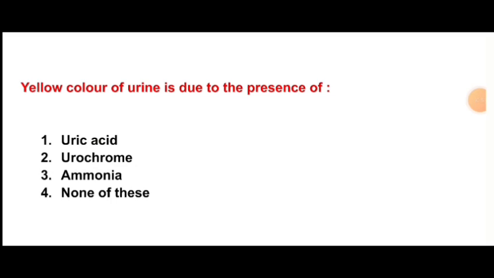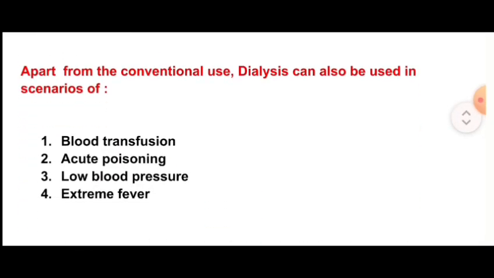Next question is, apart from the conventional use, dialysis can also be used in scenarios of blood transfusion, acute poisoning, low blood pressure, extreme fever. So the correct option is option number B, acute poisoning.